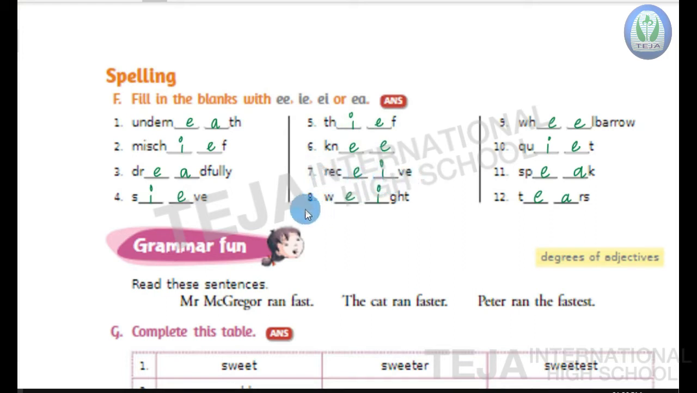Receive, receive. Eighth one, weight. Weight, weight. Ninth one, wheelbarrow. Wheelbarrow, wheelbarrow. 10th one, quiet. Quiet, quiet. 11th one, speak. S-P-E-A-K, speak. And last 12th one is tears, T-E-A-R-S, tears.